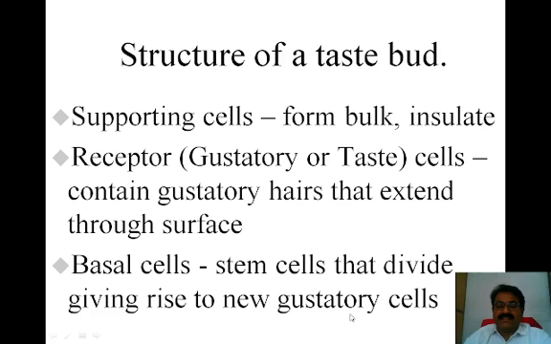Now, when we study the structure of the taste bud, we infer that in the taste bud there are cells, namely the supporting cells. These supporting cells form the bulk, and these cells are insulated by connective tissues. Then the receptors are present in these taste buds. They are nothing but the gustatory or taste receptors. These contain the gustatory hairs that extend through the surface.